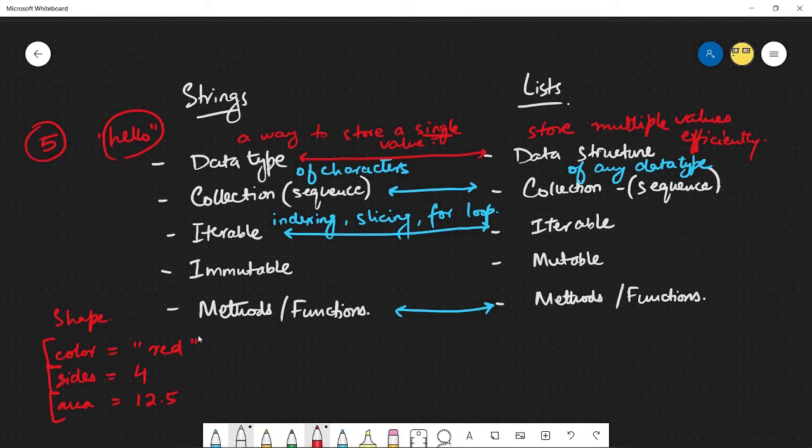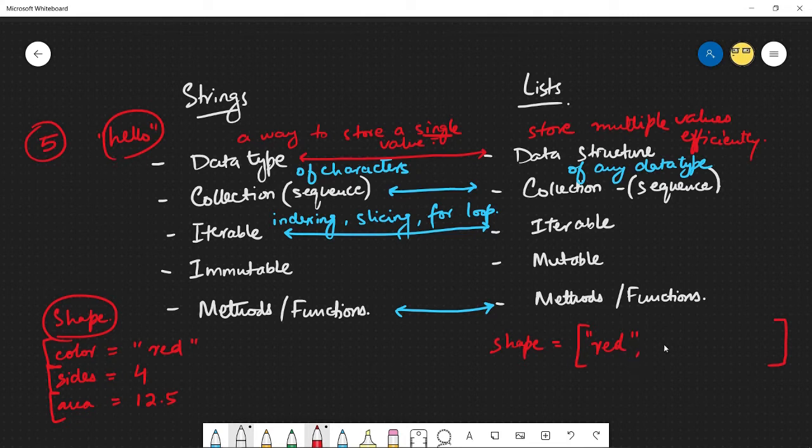Well, this isn't quite an efficient way of storing generalized information in different variables, because they don't really have any relationship among themselves here. It's just how you define them. Whereas in a list, I could say shape is equal to something like this, square brackets, and I could do red.